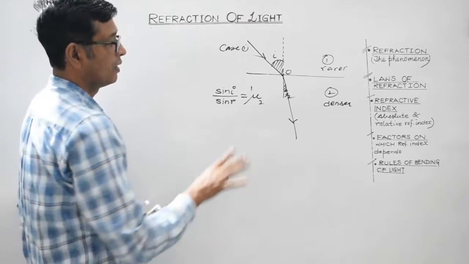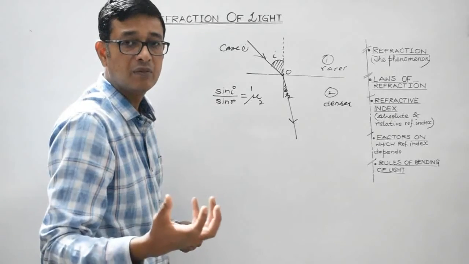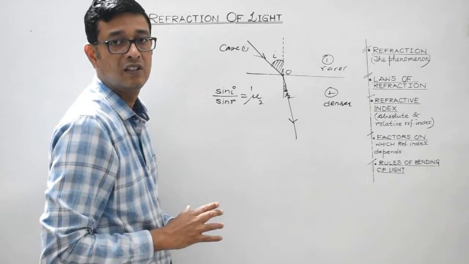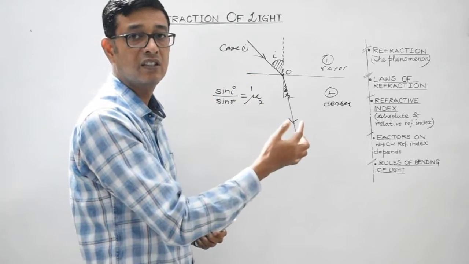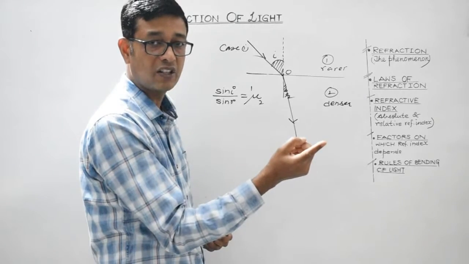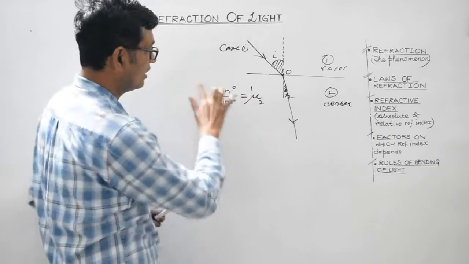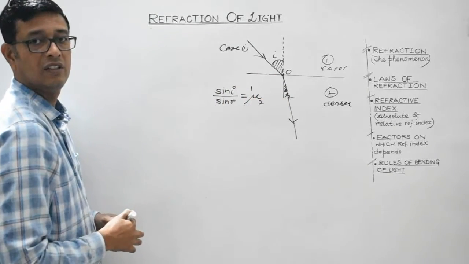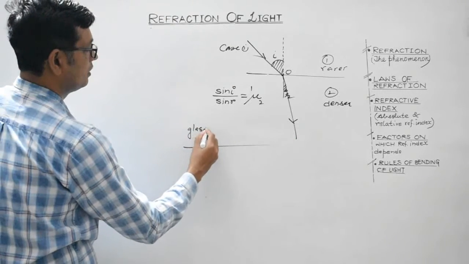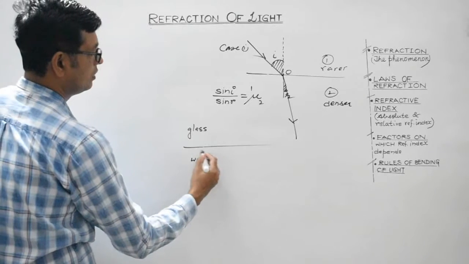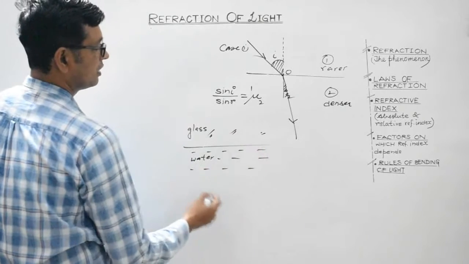Again, I must tell you, during the refraction, just check in which medium the angle of refraction lies. So, applying Snell's law, you will write sin i over sin r is equal to refractive index of the medium in which angle of refraction lies with respect to the medium in which incident ray travels. So, that is how Snell's law is written. Clear? For example, this is glass and this is suppose water.